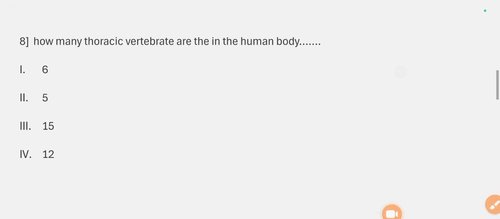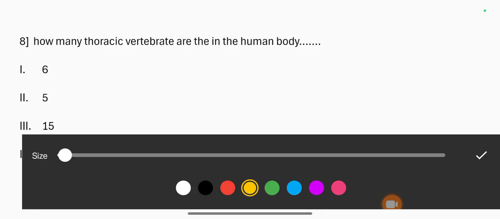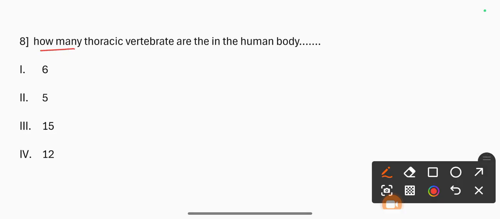Question number 8. How many thoracic vertebrae are in the human body? 1. 6. 2. 5. 3. 15. 4. 12. The correct option is 12.